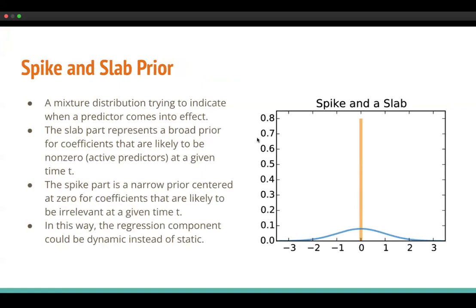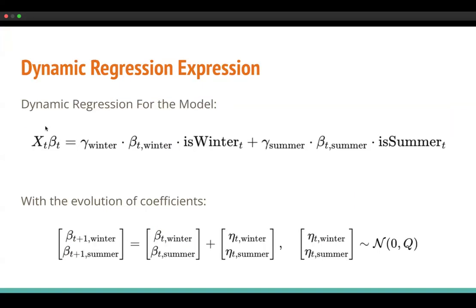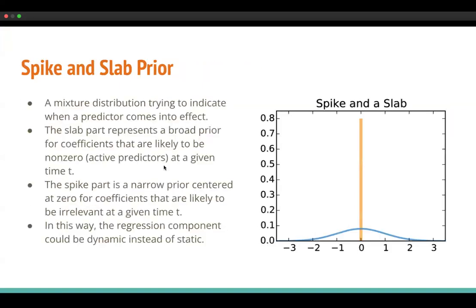As for the spike and slab prior, which is the gamma we mentioned here, it is a mixture distribution indicating when a predictor comes into effect. It consists of two parts, the slab part and the spike part. The slab part represents a broad prior for coefficients that are likely to be non-zero at a given time t, which is the blue distribution here.